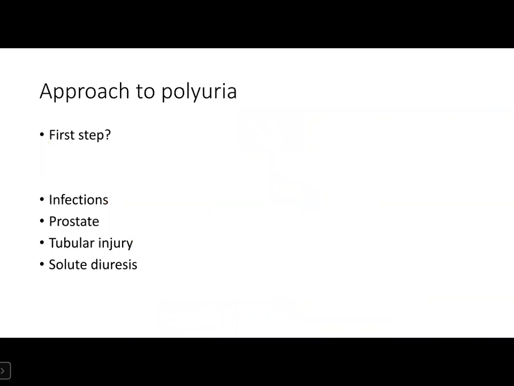So coming to a core topic, that's the last and final. What is our approach now? A patient is now complaining of polyuria to you.